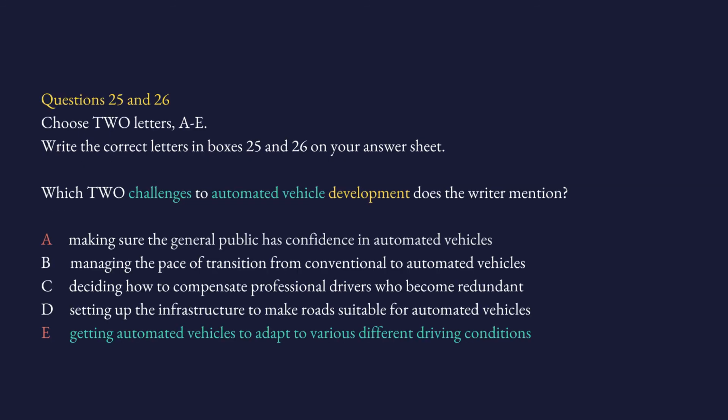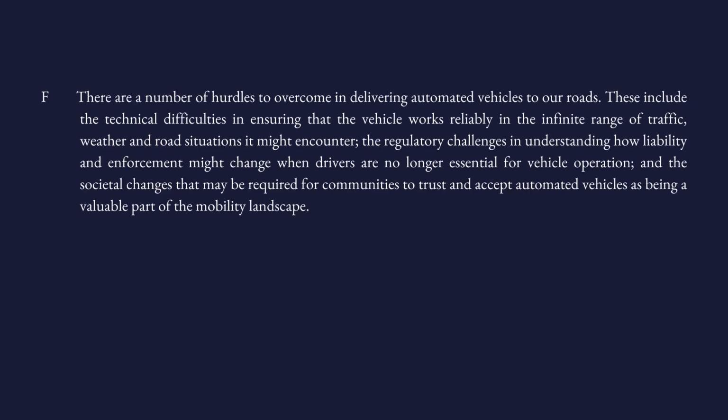Let's see why I said E is the second answer. It says getting automated vehicles to adapt to various different driving conditions. Automated vehicles adapt different driving conditions. The answer is easy because we were just talking about the paragraph in which the writer was talking about the challenges of this whole project. We go back and the answer is here. Difficulties, hurdles, overcome reliably, and situations. So all keywords. Let's read the sentence.